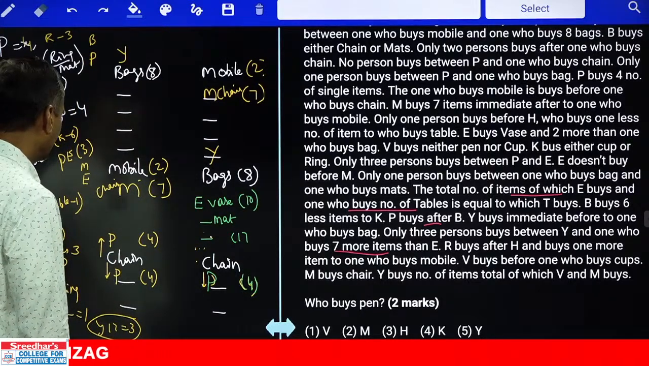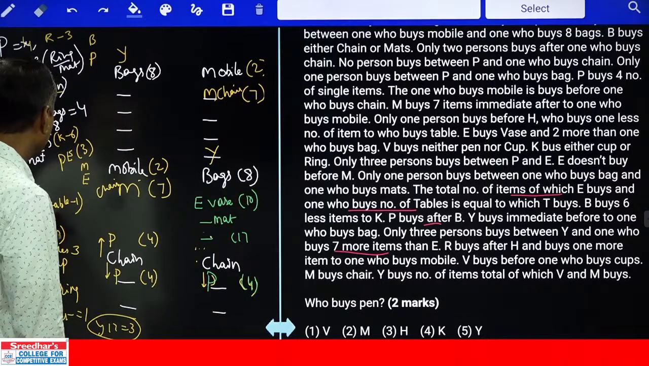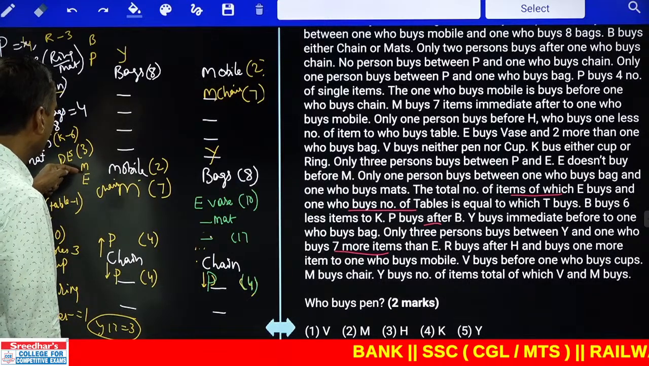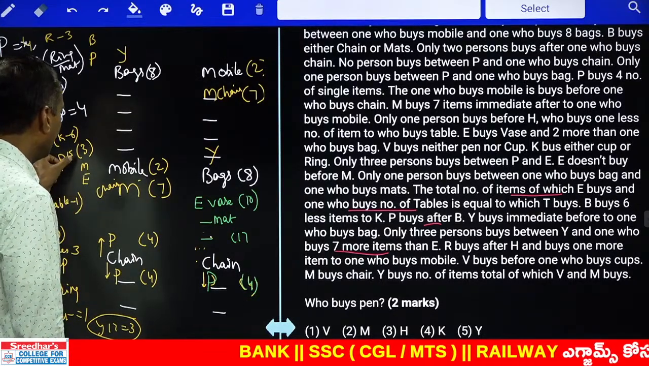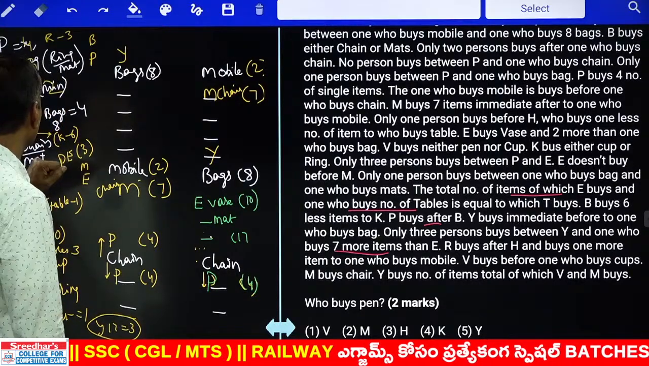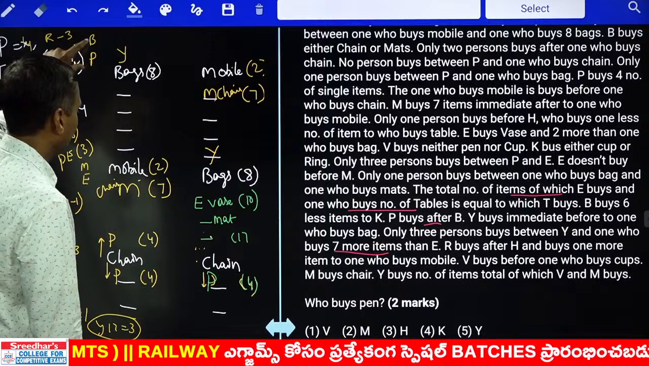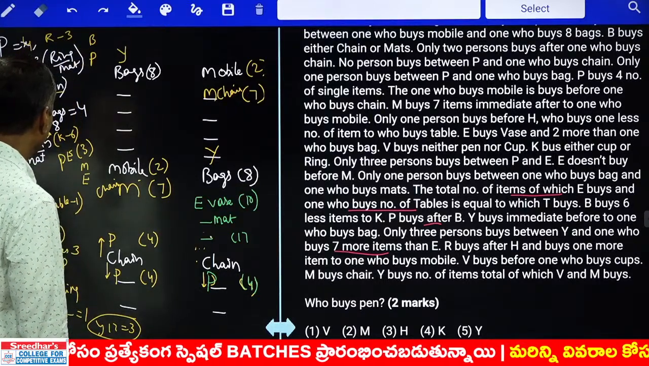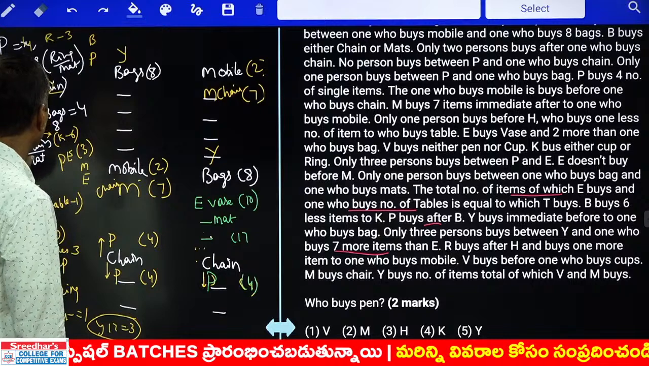Next one, E is the one who buys stage open, H table, and E is after this M. E is after this M, and between P and E there are exactly 3. Now between P and E there are exactly 3, we have taken that. And next one, P is after this. P is after what? After this B. B bought either chain or mat.